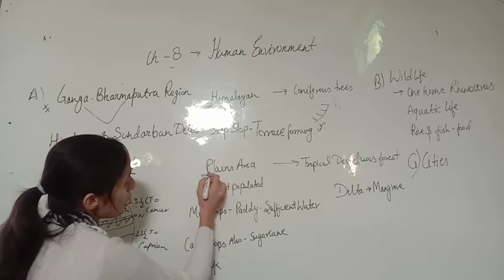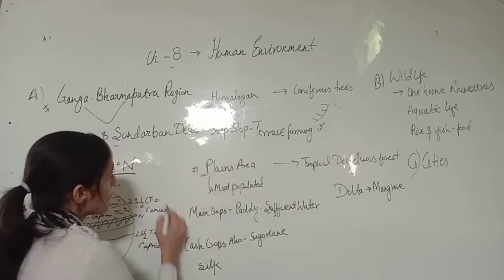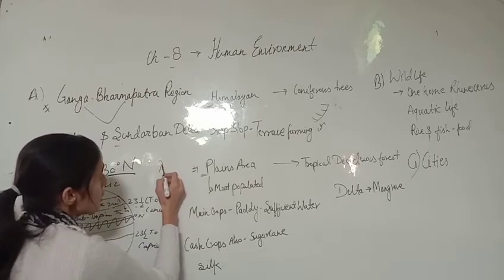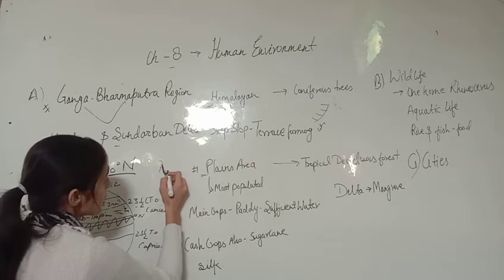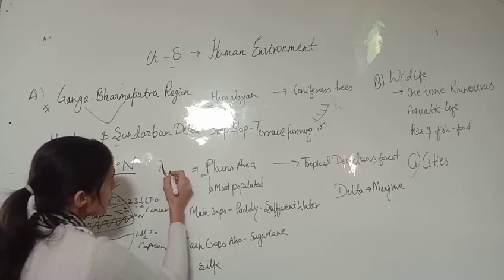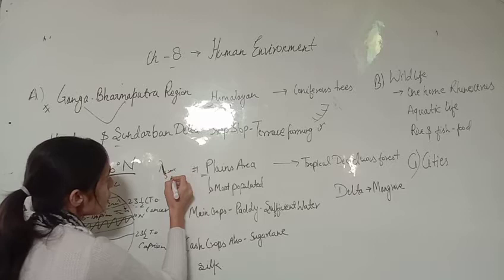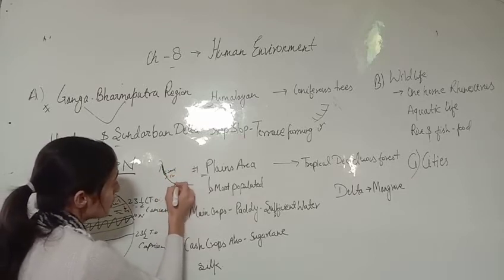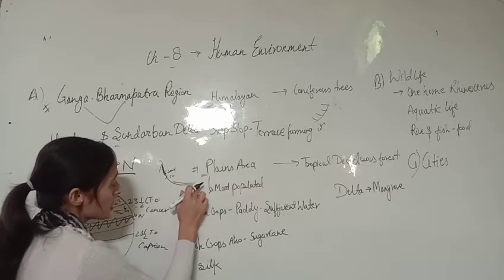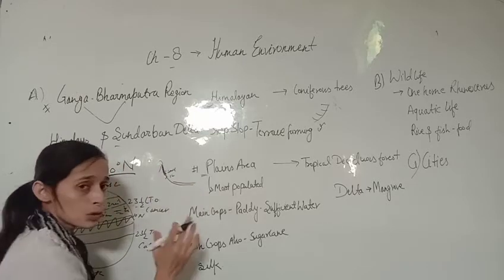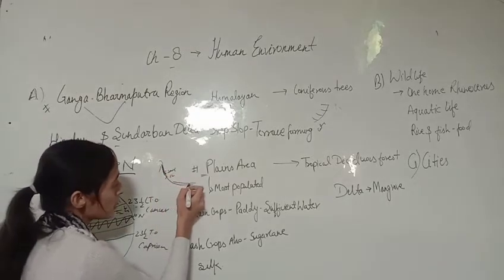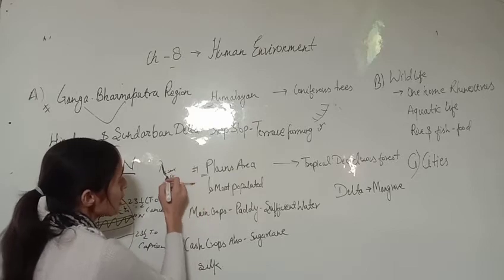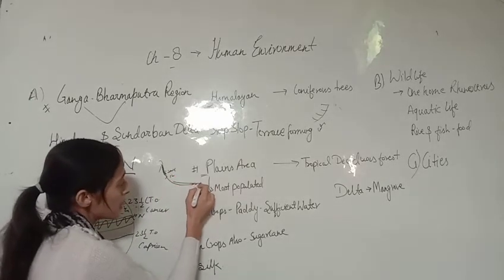You have already learned how plains form. Plains form when rivers from the mountains erode the layers of rocks, and the eroded material like soil, slates and stones travels. When the river reaches the plains, its speed becomes slow, so it starts to deposit all the eroded material in the plain area.